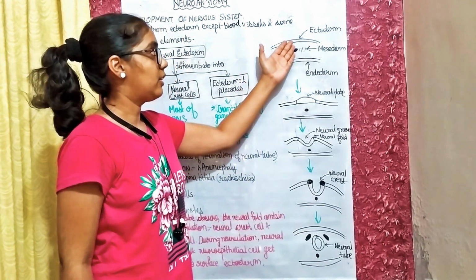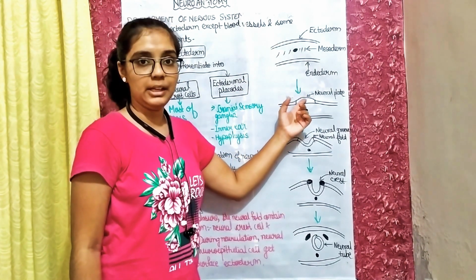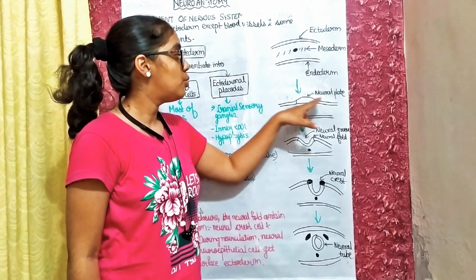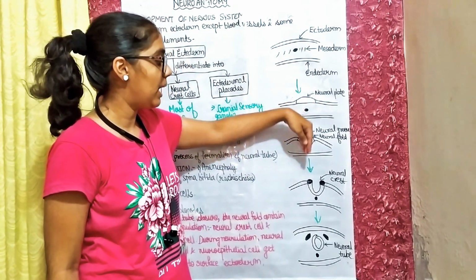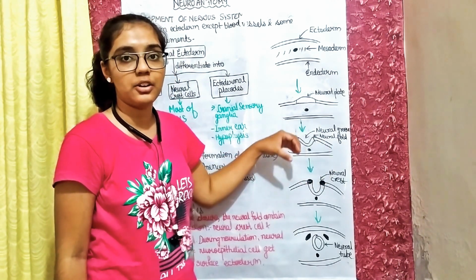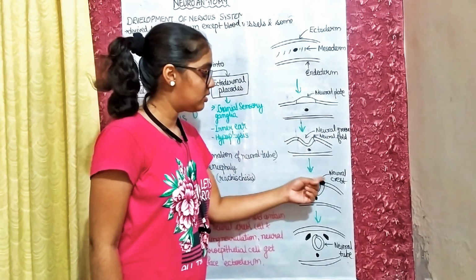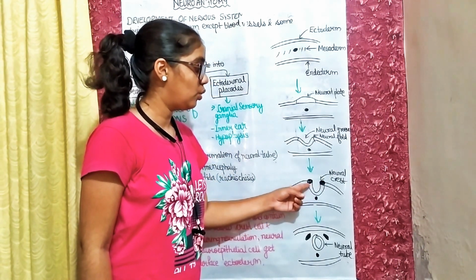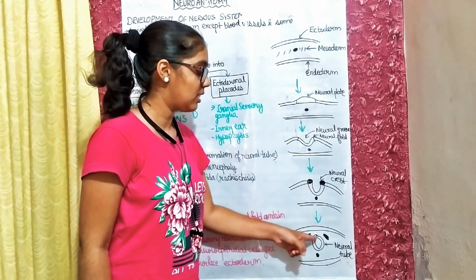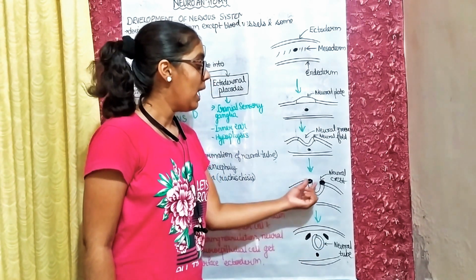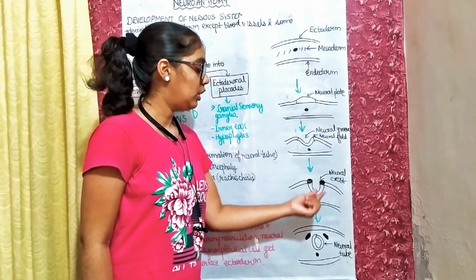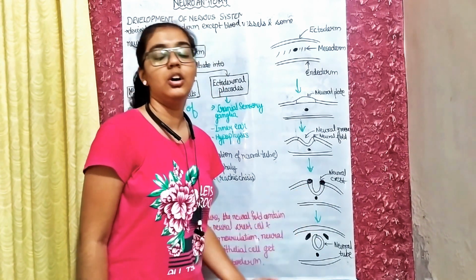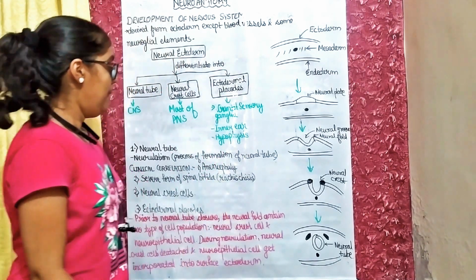So first of all, ectoderm starts to thicken in the midline portion. Then these two margins start to elevate, due to which the neural groove forms, and the ends of this groove start to join, and it forms a complete circular structure, that is a neural tube. And these cells which are present at the end portion of the tube are known as neural crest cells.